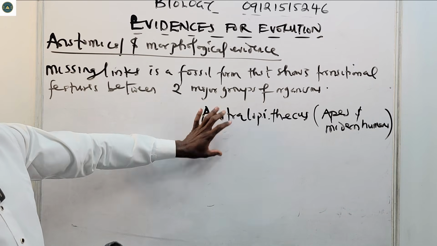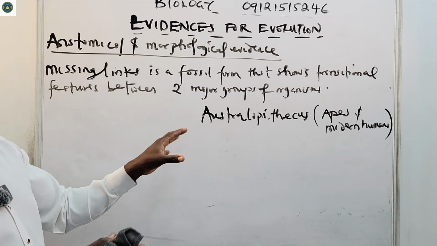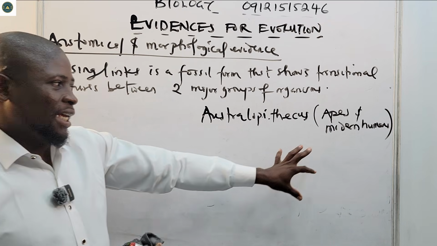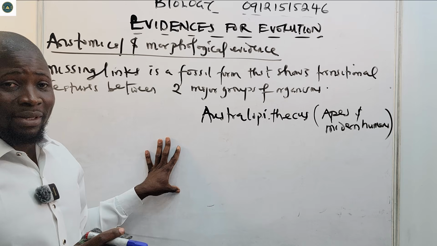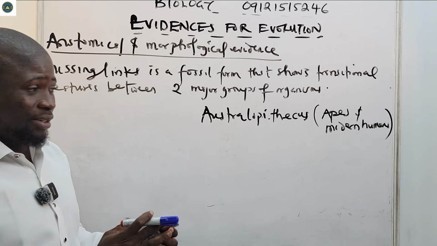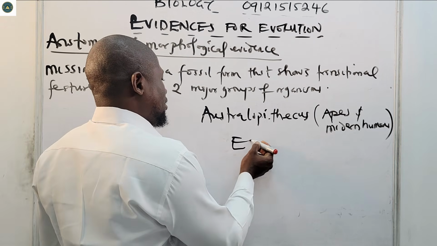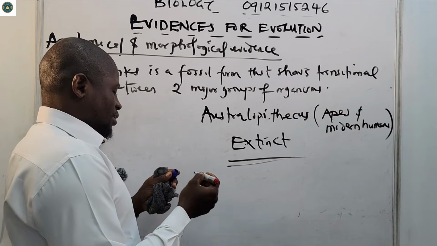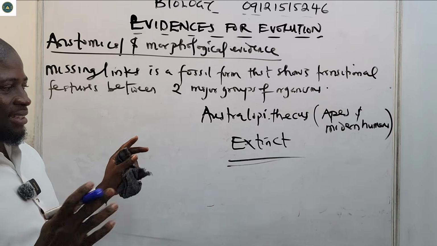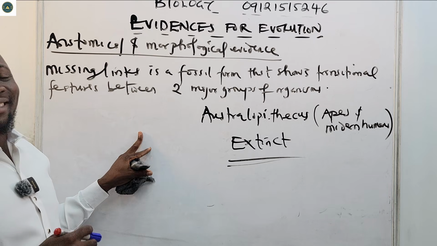So we have Australopithecus, that is the missing link between apes and modern humans. But also know that missing links are actually extinct. They do not exist any longer.